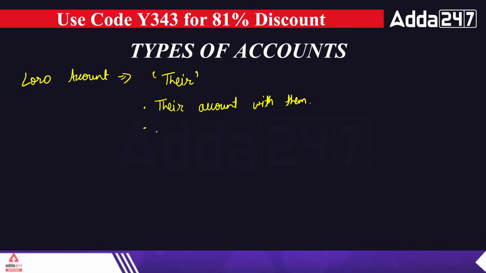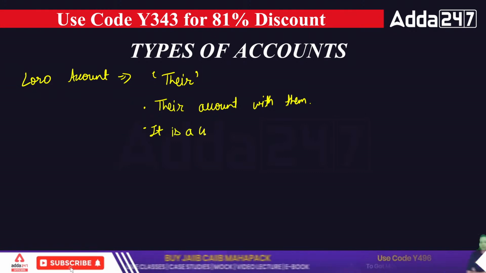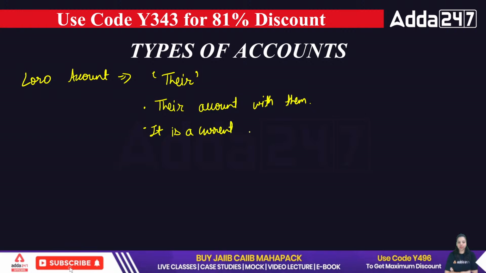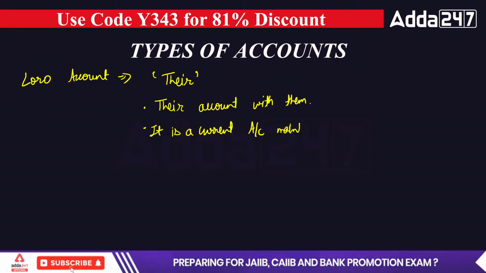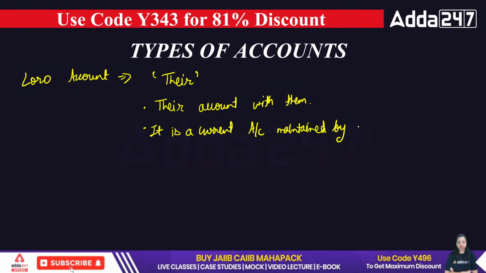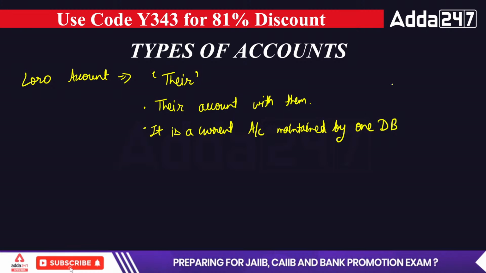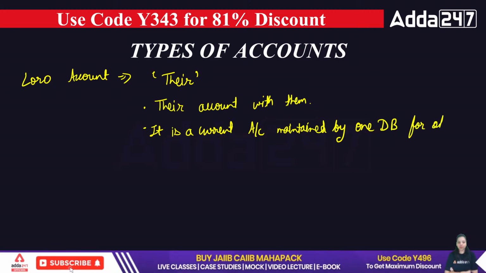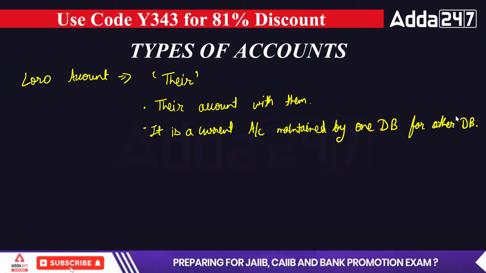I can write here: it is a current account maintained by one domestic bank, DB meaning domestic bank, for another domestic bank. When one domestic bank has an account for another domestic bank, that will be known as a Loro account.